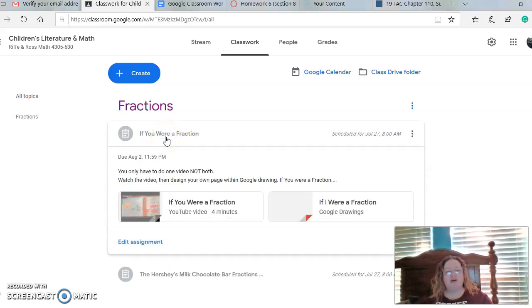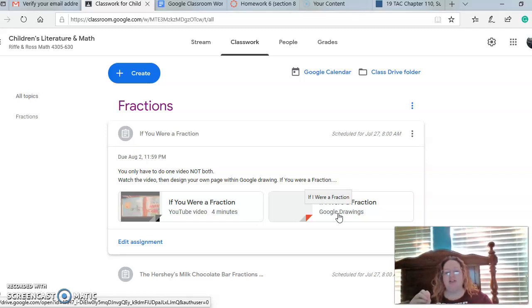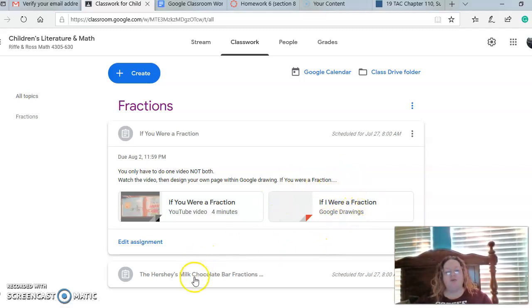If You Were a Fraction, I'll tell you a little bit about it. You're going to listen to the book being read to you. It's about 4 minutes. And then you're going to go into Google Drawings, and you're going to create a page as if you were the illustrator or the author, and put together another page dealing with fractions and stuff like they did for their story. And so you're going to do that within Google Drawings.